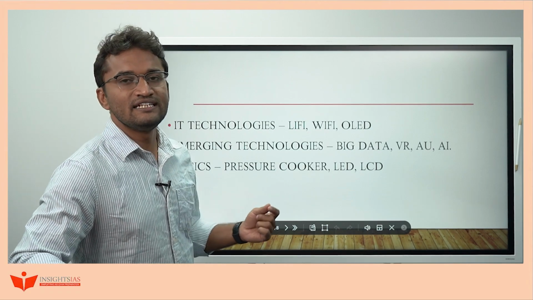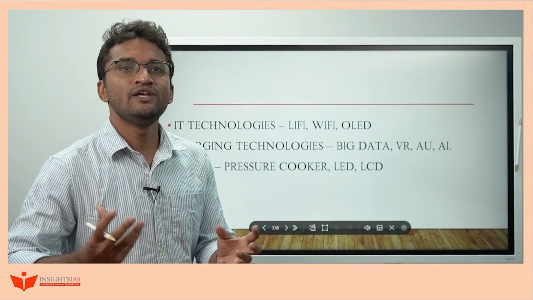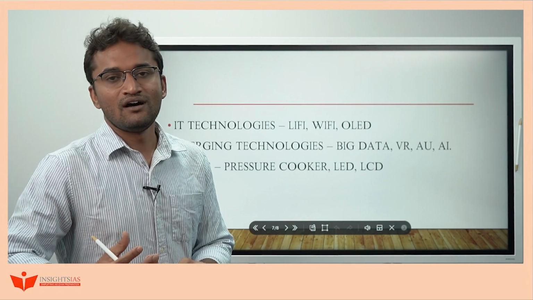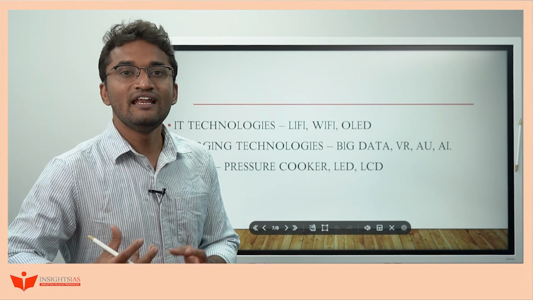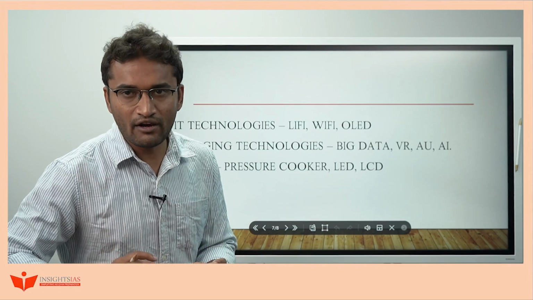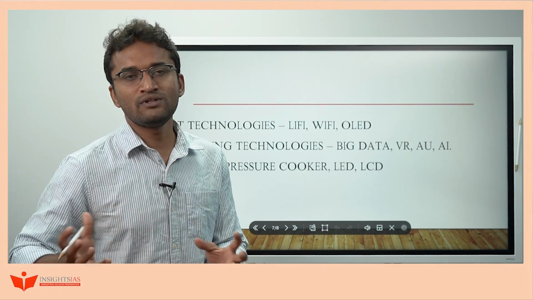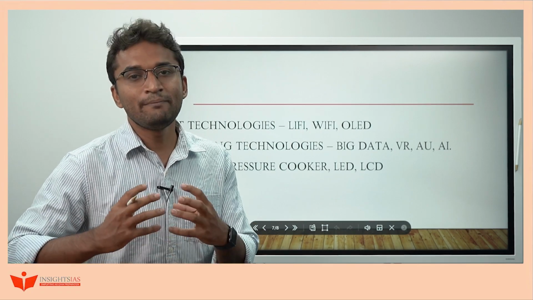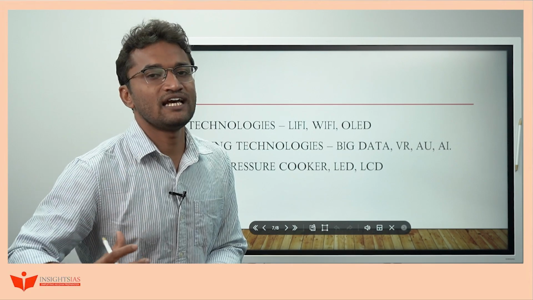LED, LCD, Li-Fi, Wi-Fi, Bluetooth, CD, DVD, halogen bulbs: although we use these every day, we probably do not inquire about them. Try to go through the very basic technologies that we use each and every day, and understand how exactly the science works there.